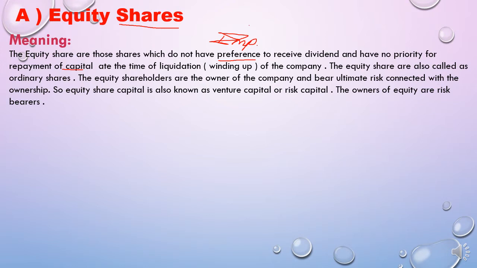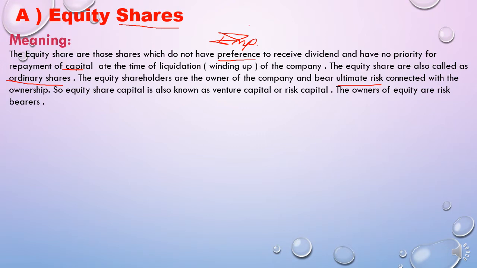Next, the equity shares are also called ordinary shares or common shares. The equity shareholders are the owners of the company and bear the ultimate risk connected with the ownership. They are the real risk takers, because they are not given any guarantee for the payment of dividend and repayment of capital.